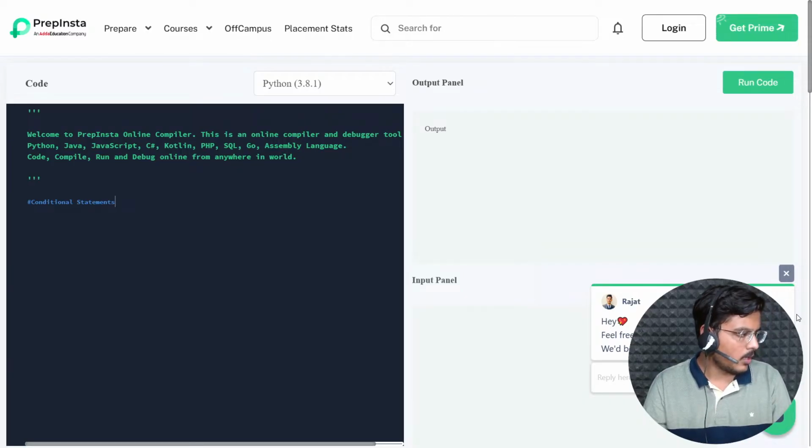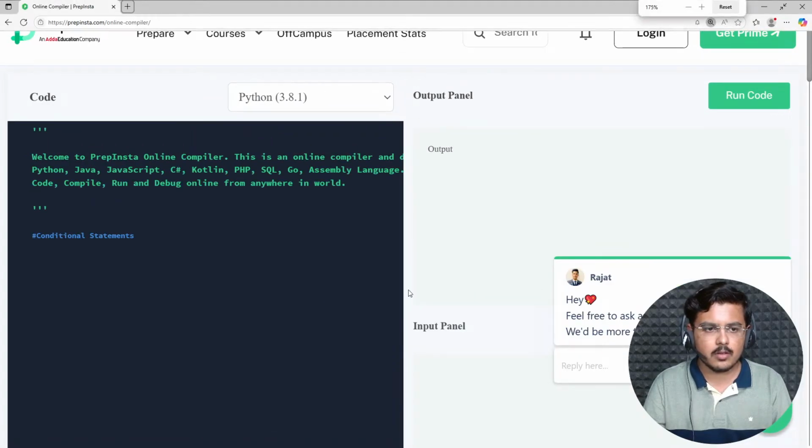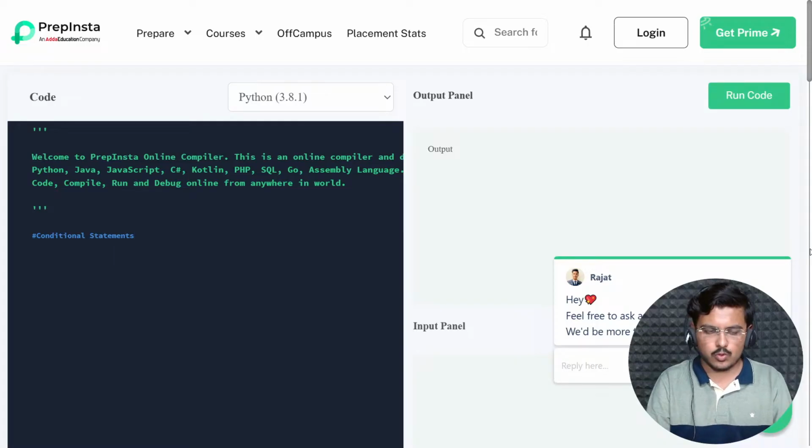Fine. Okay, so it's fairly visible to you all, but I'll zoom it out a bit. I hope this is enough. This much zoom is enough. However, I'll zoom out later on, but right now let's go ahead with this zoom.